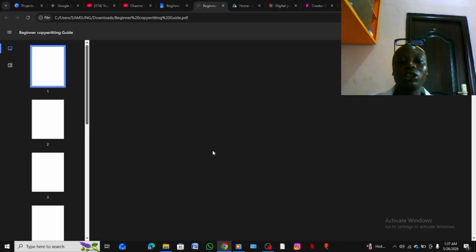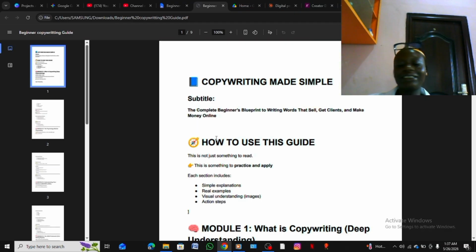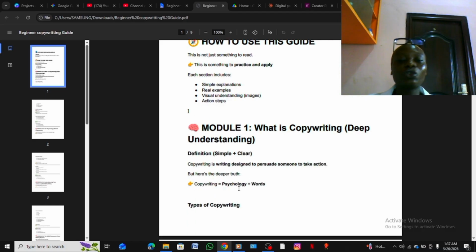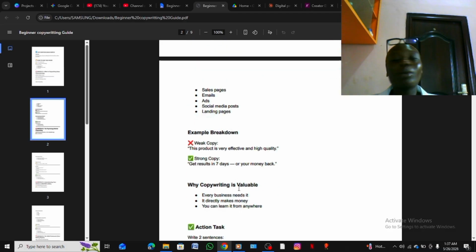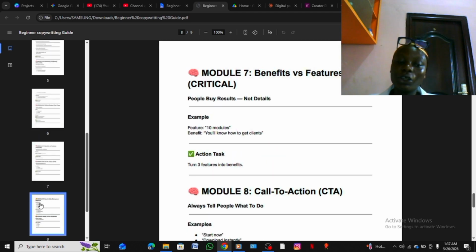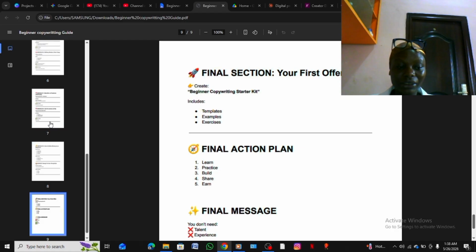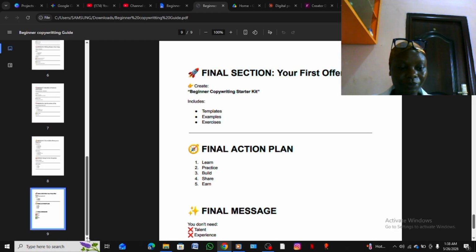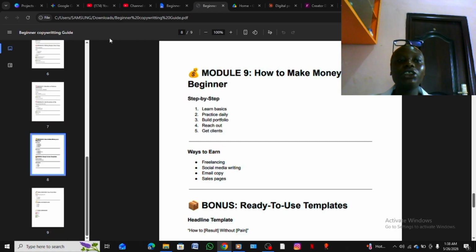So let's open our file and see what we did. All right, this is so amazing. Trust me, this is so amazing. If I was to calm down and do more, it would come out much better. But you should edit whatever you are doing. It is very important that you edit whatever you are doing. And we have about 9 pages in total.